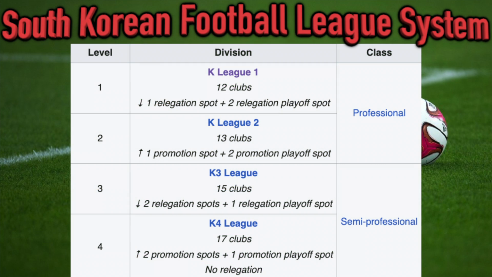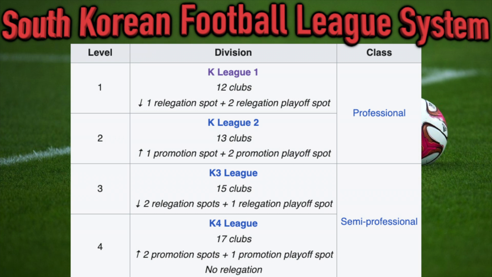And this is a quick look at our South Korean Football League system. You can see the K-League 1 is at the top. That's where they've been for 40 years and counting. This structure has changed a lot throughout the years, but the K-League 2 just below that division was created back in 2013. We also have a couple of semi-professional tiers in the K3 and K4 leagues, and then not pictured here, there are several amateur leagues and regional competitions below this as well.